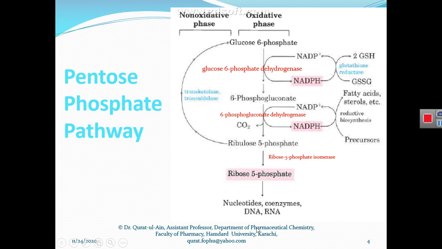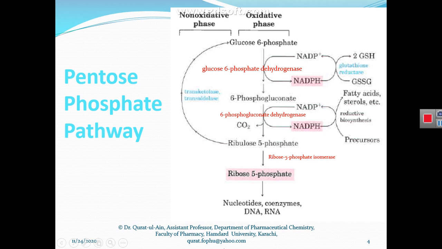DNA and RNA are the nucleotides of the nucleic acid, and these are made up of three phosphate atoms, one sugar, that is ribose 5-phosphate sugar, and one base. So this is the sugar that is present in both DNA and RNA nucleotides.